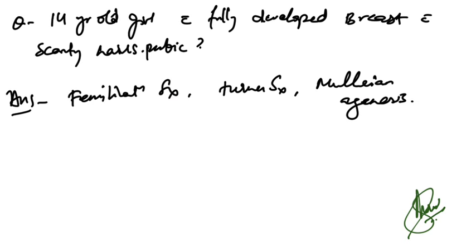Then 14-year-old girl with fully developed breast with scanty pubic hairs. So that is because of three things: Mullerian agenesis or Turner syndrome or feminization syndrome. That is the correct answer.